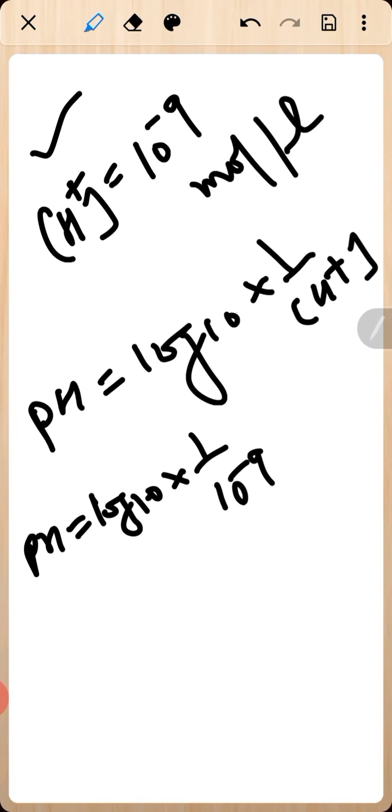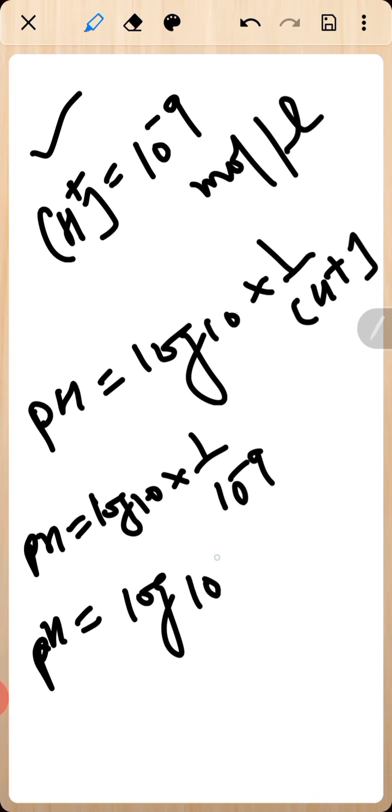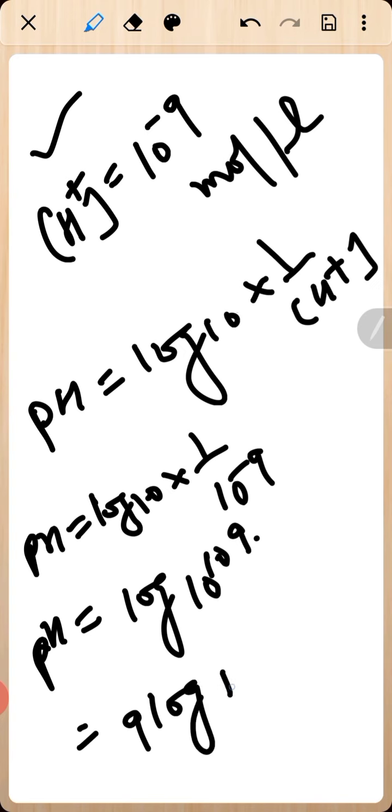Now this 10 to the power 9 we can invert to the upside. So pH is equal to log base 10 of 10 to the power 9. Now 9 you can put on this side, so 9 log base 10 of 10 we got here.